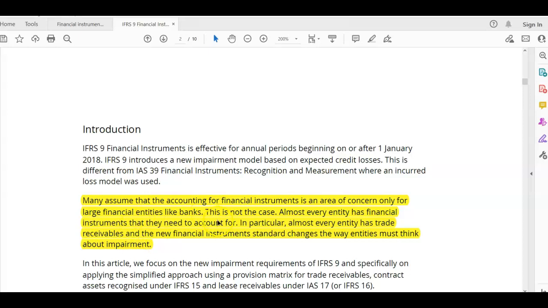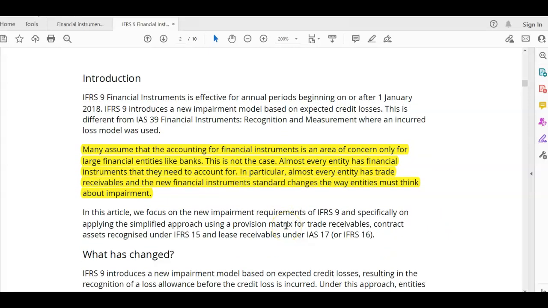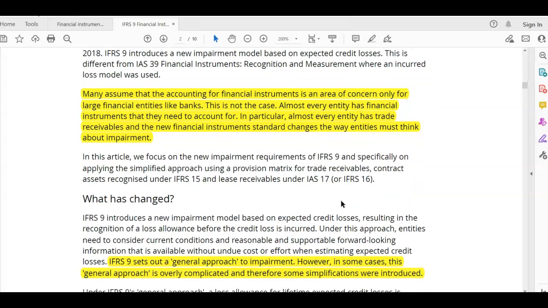They can also apply to smaller entities, as long as they have items like trade receivables. Most people are scared when they hear financial instruments and think it's for big companies. No, it applies to so many companies. So that is one thing you should know.